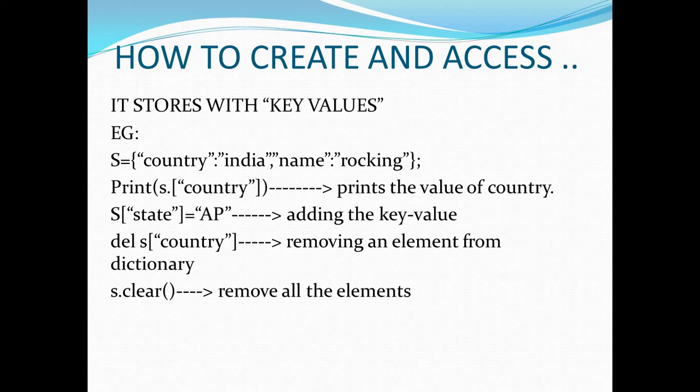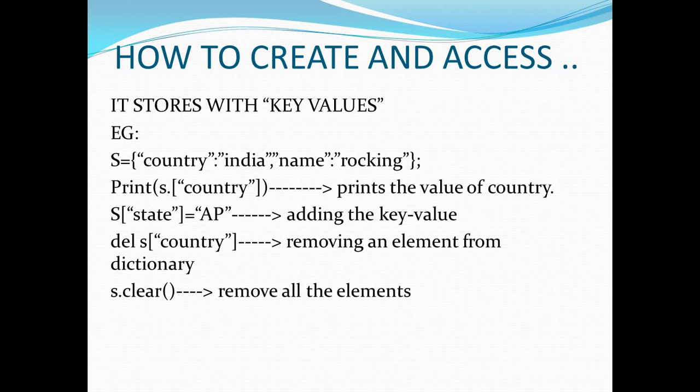As you see on the screen, the variable s contains some data. In that, first there is country. That country indicates a key. Then what is the value of the country? It's India. So we have to put a colon between them. At the end, we have to put a comma. That is a separation operator. One key value, next key value, next key value, and so on. You can give n number of key values.